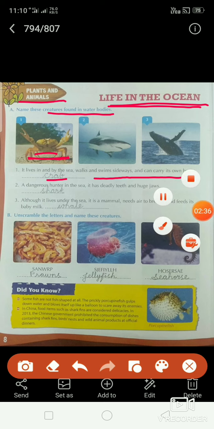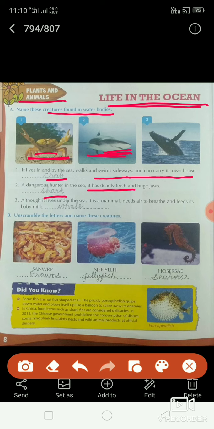See the second one. A dangerous hunter in the sea. It has deadly teeth and huge jaws. So in some films also, these kinds of fishes will come and bite all the human beings, like those pictures you used to see, no children. So the name of that second picture is shark. S-H-A-R-K, shark.